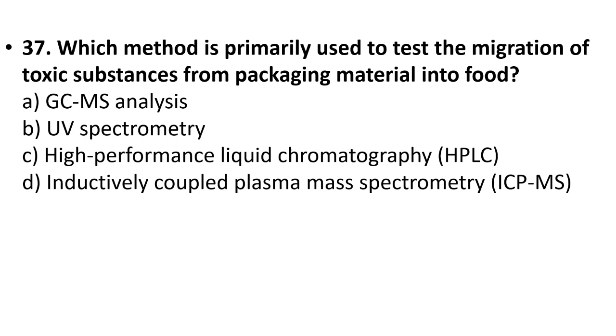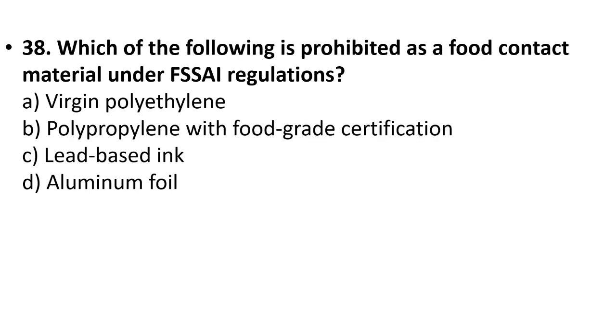37. Which method is primarily used to test the migration of toxic substances from packaging material into food? GCMS analysis, UV spectrometry, high performance liquid chromatography, inductively coupled plasma mass spectrometry, ICP-MS. Your answer is option A, GCMS analysis. 38. Which of the following is prohibited as a food contact material under FSSAI regulations? Virgin polyethylene, polypropylene with food grade certification, lead based ink, aluminum foil. Your answer is option C, lead based ink.